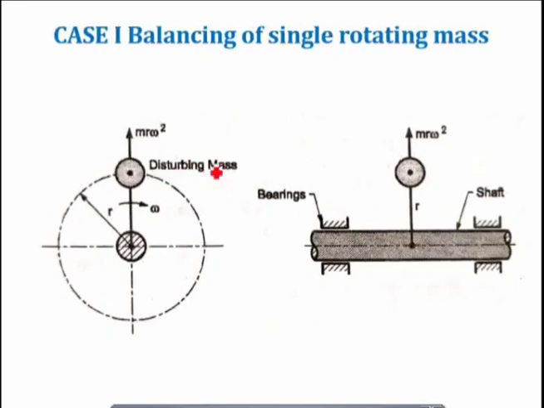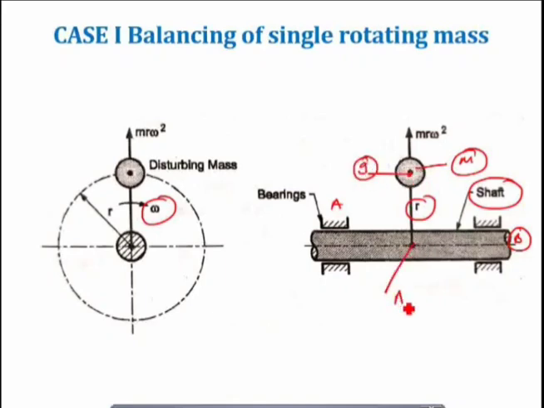So consider a single mass M. Let us say this is a single mass M, which is attached to the shaft, and the shaft is connected at the two ends with the help of these two bearings, let us say A and B. And let us say that the shaft is rotating with an angular velocity omega, radian per second. And let us say that r is the distance of the CG of mass m, so this is nothing but the CG of mass m from the axis of rotation, as shown in the figure.